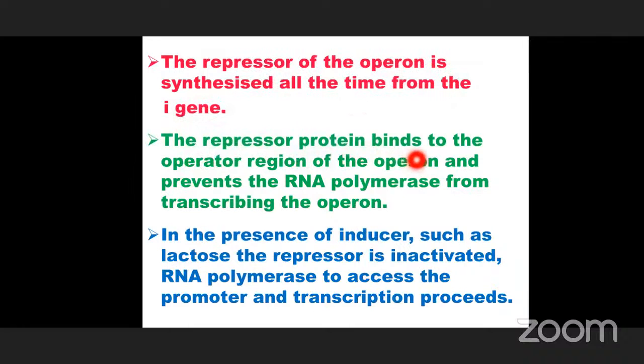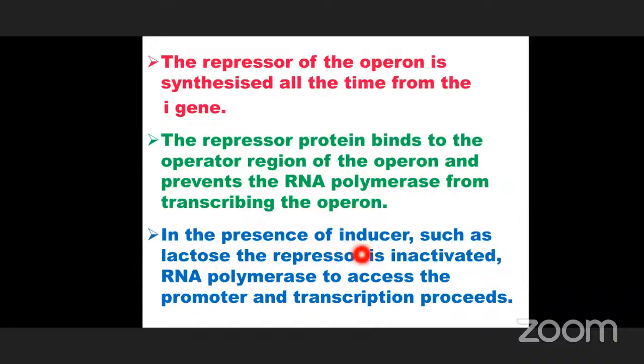The repressor protein binds to the operator region of the operon and prevents the RNA polymerase from transcribing the operon. In the absence of lactose, it binds to the operator region and prevents the activity of RNA polymerase, to prevent the transcription of the operon.